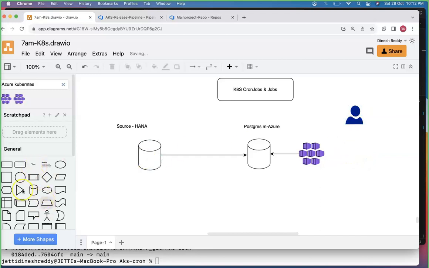Let's consider this example, team. Now the point here is, this end user wants to see the latest information, for example the sales. Every day the HANA database is getting updated with the sales, and whatever information they place inside the HANA database, we want to pull to Postgres, to show to the public that this is exactly today's data. It's completely client user facing.